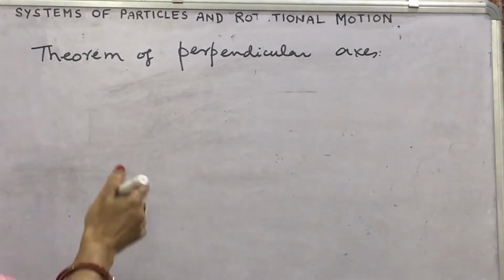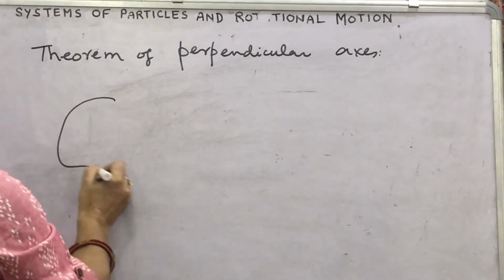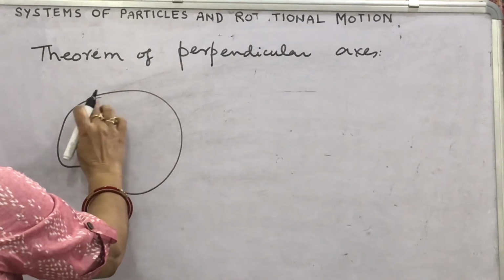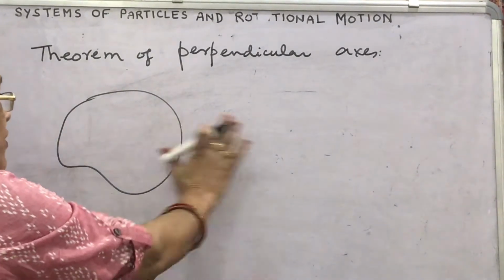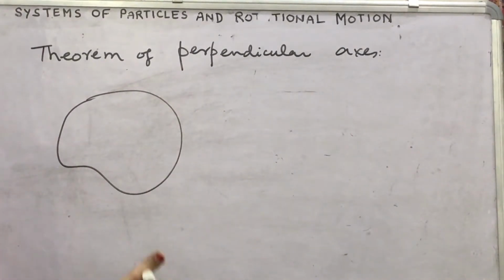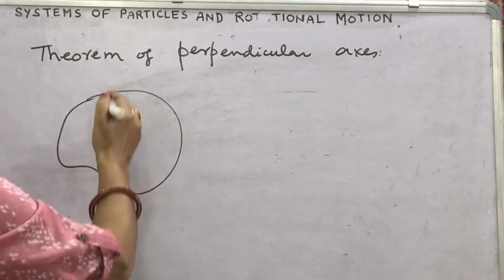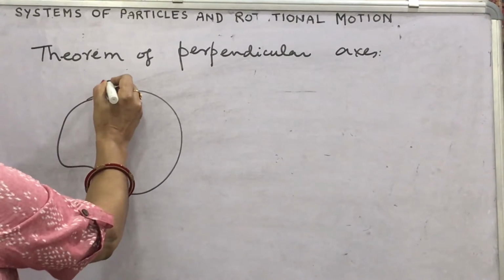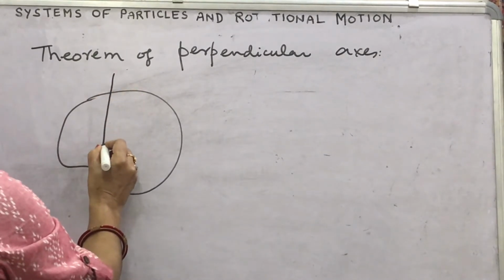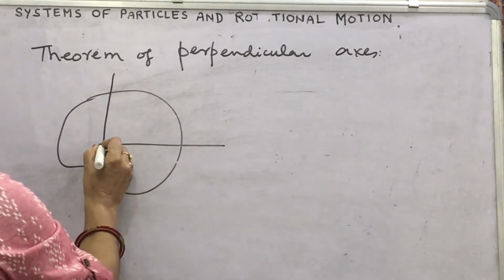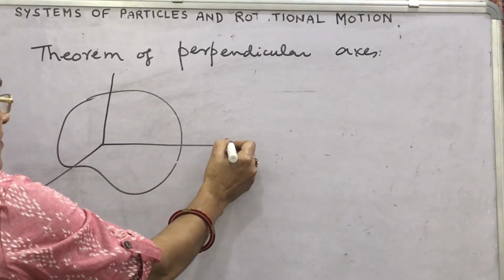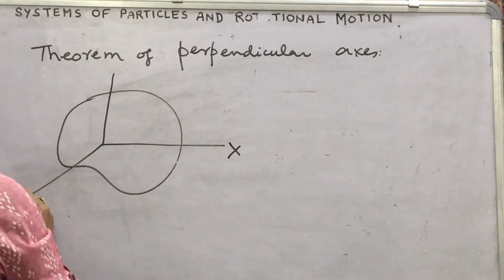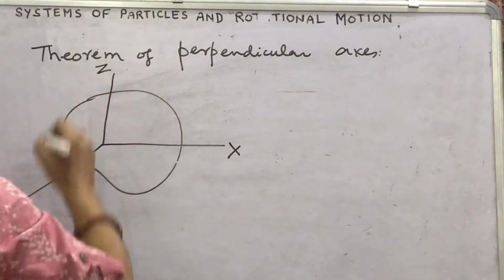Look, if you have an object which is two-dimensional, that is, a flat object like a ring or disc, and suppose this is the x axis, this is y, this is the z axis.